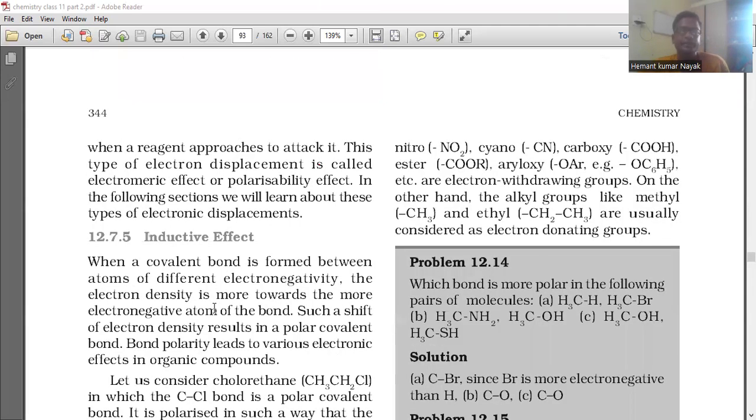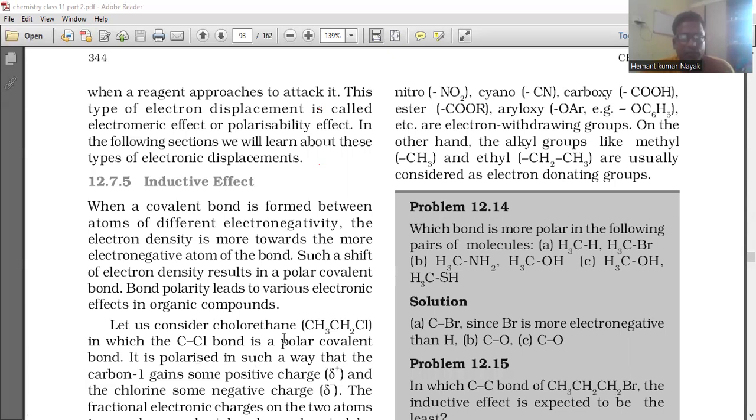Next important effect is the inductive effect. When a covalent bond is formed between atoms of different electronegativity, the electron density is more towards the more electronegative atom of the bond. Such a shift of electron density results in a polar covalent bond. Bond polarity leads to various electronic effects in organic compounds.